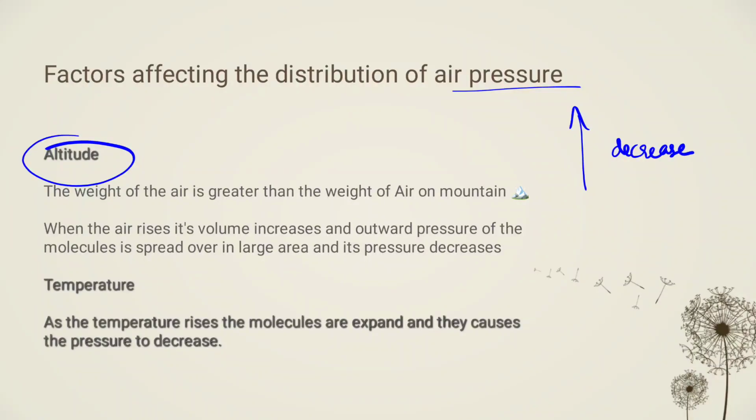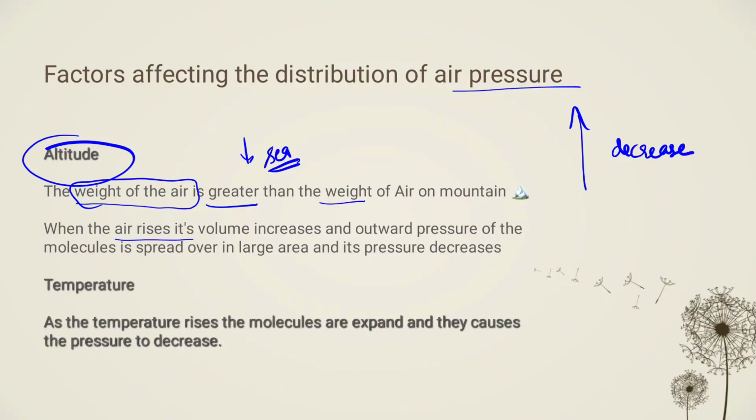Why does this decrease? Because the weight of the air is greater at sea level, because the maximum amount of molecules are there at sea level, and average air is heavy, so it occupies the maximum area around the ground or sea level.